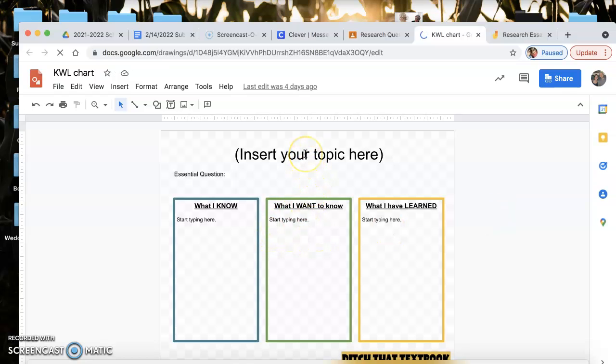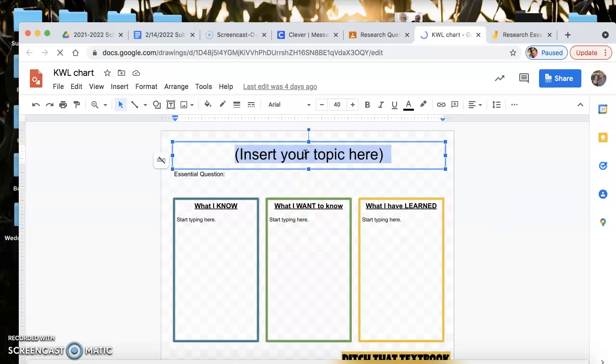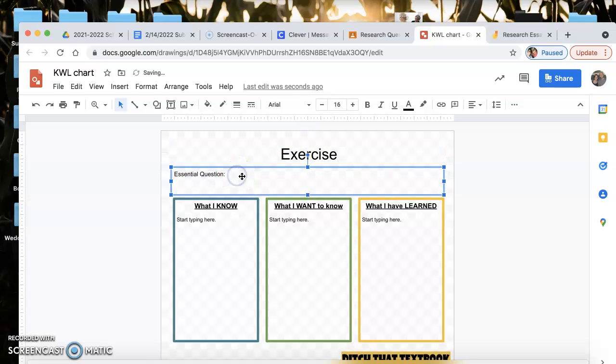So remember last week we filled out our KWL chart. We are supposed to pick any topic for research. So imagine you want to research about exercise maybe. And then you have to turn that topic into an essential question. So a question that's a little more narrow that you could actually write an essay about. So I might do, what are the benefits of daily exercise? All right, so there's my topic for research.